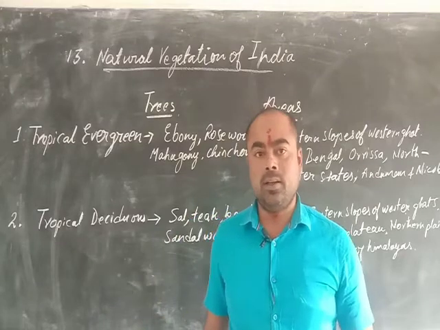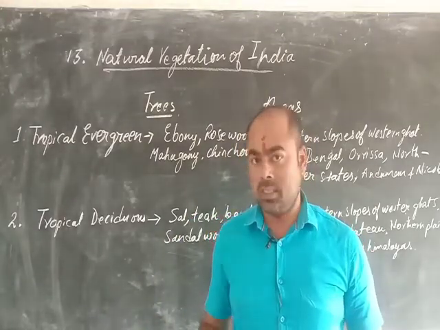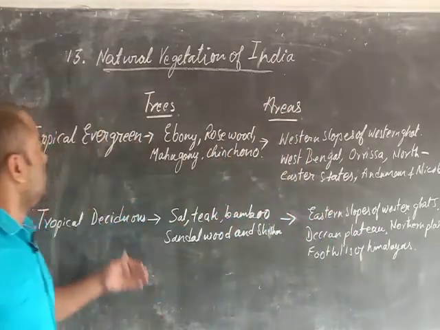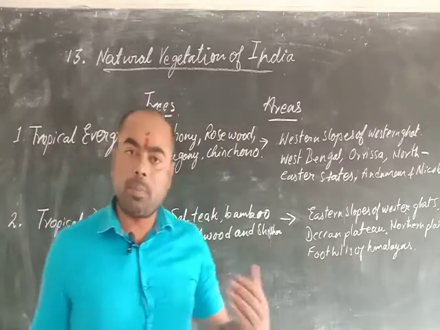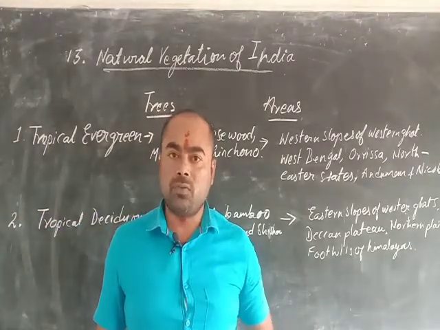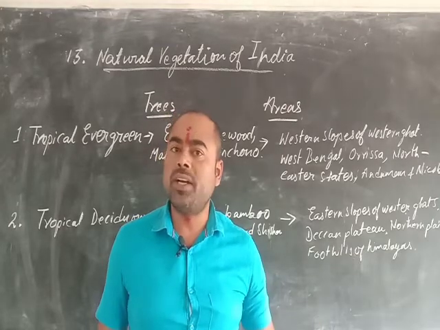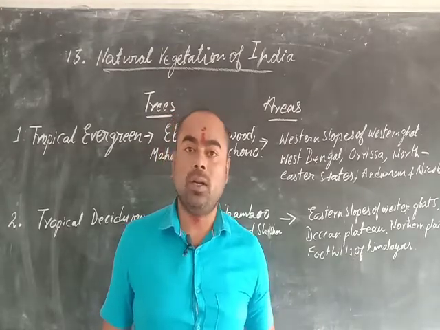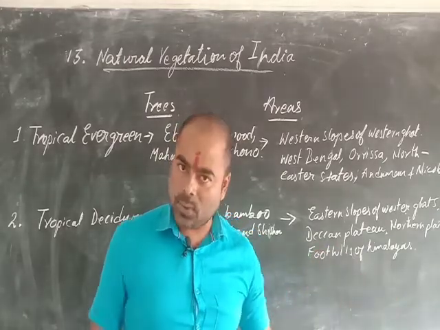So in India there are five main types of natural vegetation, okay. So let's discuss it. Number one is tropical evergreen. Now what is tropical evergreen? Tropical evergreen forests are those forests which are found in tropical areas and they are evergreen. They do not shed their leaves in one particular season. Throughout the year they remain green, okay.